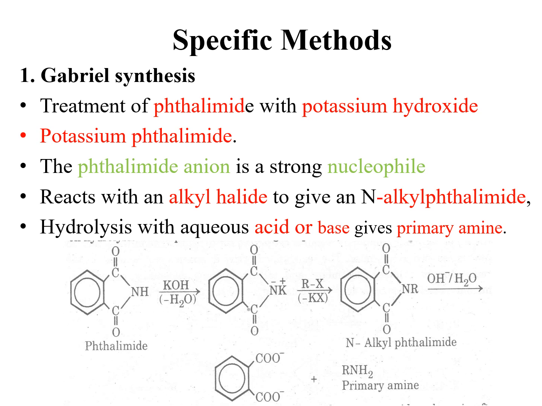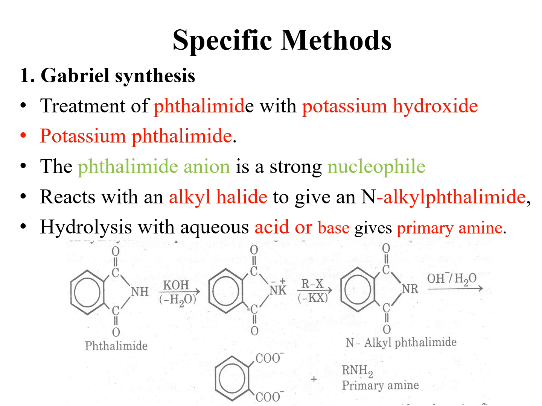In the equation, we can see the reactant is phthalimide. Phthalimide, in the presence of potassium hydroxide, loses one water molecule. The water molecule is formed by the H of NH and the OH of potassium hydroxide. So OH will come from potassium hydroxide and H will come from phthalimide. These two ions will form a water molecule and hydrogen will be replaced by potassium. So this molecule will become a salt that is known as potassium phthalimide.